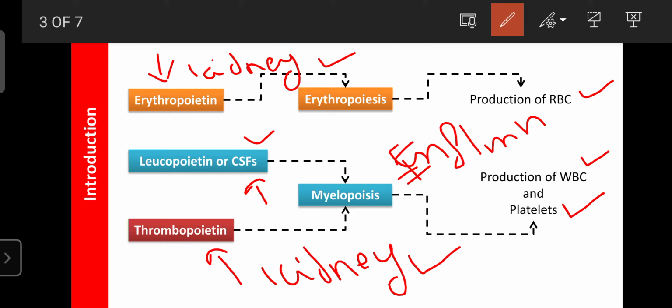With the help of WBC count, RBC count or platelet count, you can also monitor the condition of your kidney. If the kidney is under malfunction, nephrotoxicity or any abnormalities, then the production of erythropoietin and thrombopoietin decreases. Due to that, our RBC number decreases as well as the platelet number. So when you are concluding results regarding RBC count and platelet counts, you also consider other disorders or diseases related to the kidney.